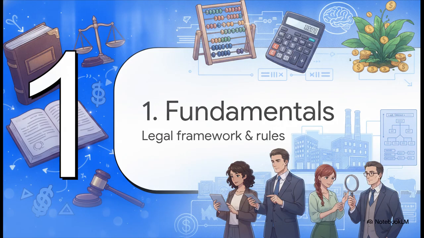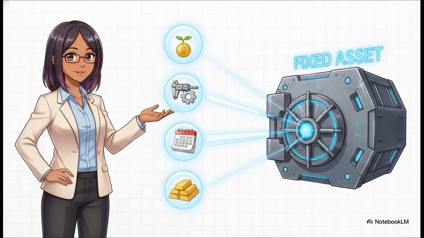All right, starting off with Section 1, Fundamentals of Fixed Assets. Before we can calculate any numbers, we absolutely must establish the legal framework and core definitions. Now, I really need everyone to memorize these 4 specific criteria derived from Circular 45. For an item to be recognized as a fixed asset on your balance sheet, it must meet all 4 of these conditions simultaneously. Not 3, all 4.